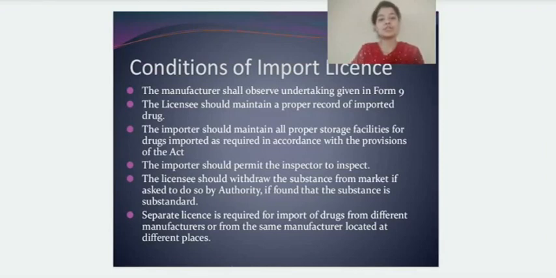Now coming to the conditions of import license, the manufacturer shall observe the undertaking given in form 9, whichever undertakings are given in form 9, the manufacturer has to follow them. The licensee should maintain a proper record of all the imported drugs, and of whichever person the imported drugs are being supplied to, the record should be maintained in a proper register. The importer shall maintain a proper record of all the storage facilities for the drug which is being imported under this particular act. The importer should permit the inspector to inspect the imported drug at any point of time.